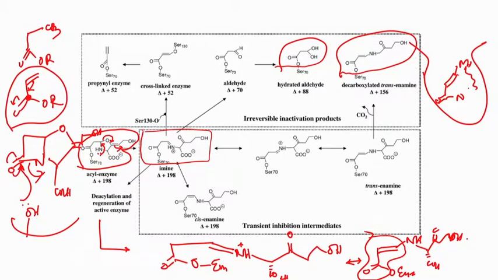This is a very good Michael acceptor. So, if there is a nucleophilic amino acid in the enzyme, that can come and attack this carbonyl and undergo a 1,4 addition. And finally, what you get is a covalent attachment with the enzyme.